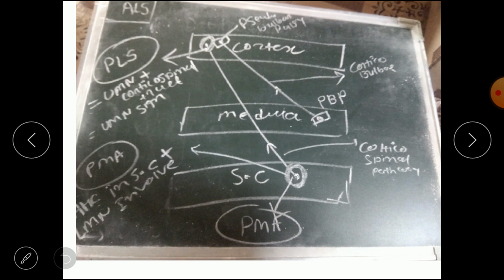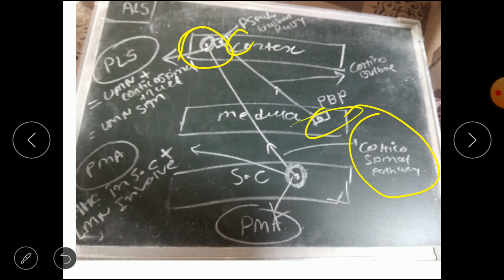The next we continue with if the lesion involves the corticospinal pathway, what might happen. See, earlier we saw the lesion was here and here, now the lesion is here, so that involves the degeneration of UMN plus corticospinal pathway. So the signs are like UMN, and that is known as PLS, that is primary lateral sclerosis.